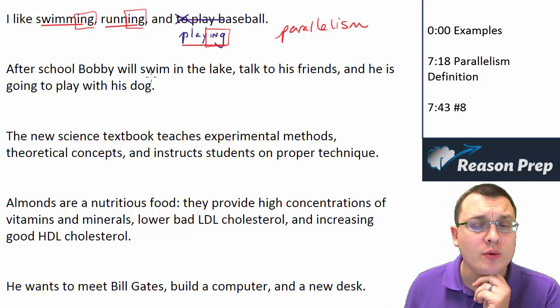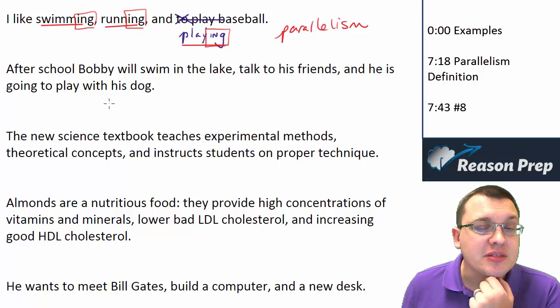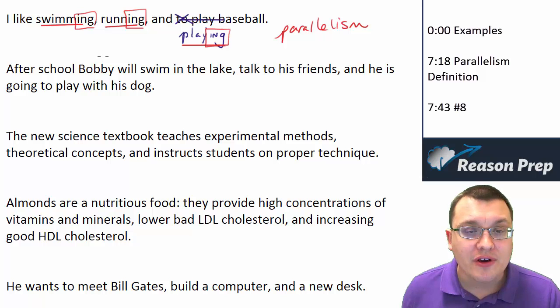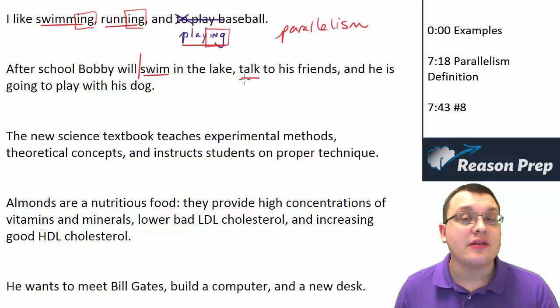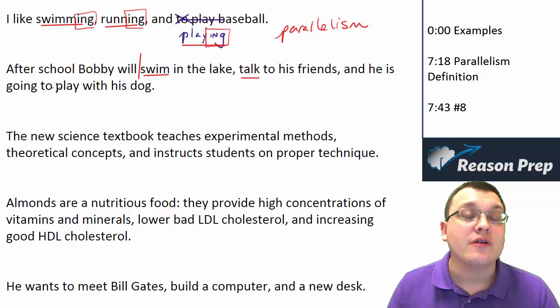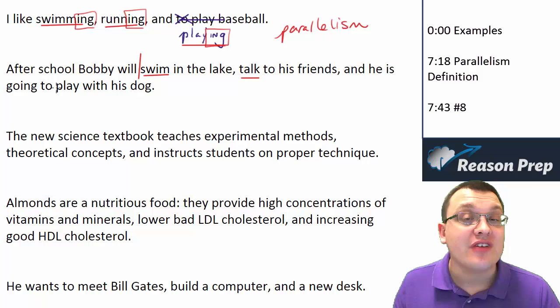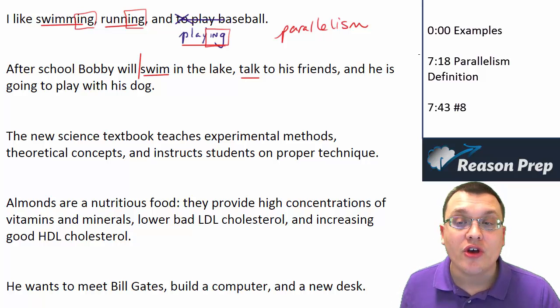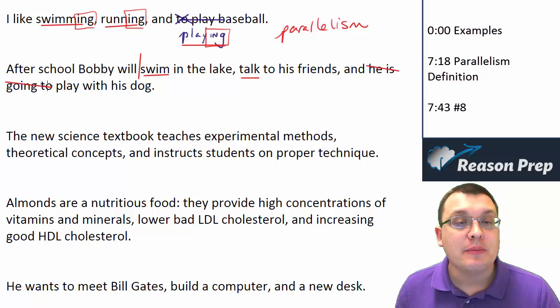After school, Bobby will swim in the lake, talk to his friends, and he is going to play with his dog. So notice it breaks the pattern of the sentence, the rhythm of the sentence, the balanced, parallel nature of these elements. So what can we do? Well, let's get rid of the he is going to play and just keep it as play.